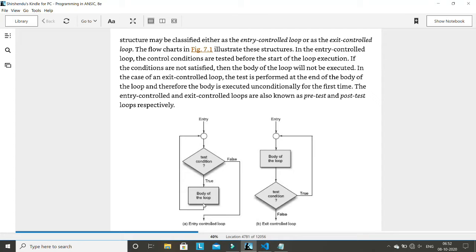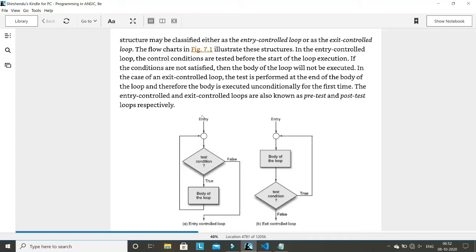Or for example, if you remember the last quiz, there was a question, most probably the last question, where you have to calculate the sum. If you want to calculate the sum, then basically you need to write sum equal to sum plus i. But the same statement you have to repeat multiple times, again and again. So that is the reason we have to use a loop there. The same thing is explained in this flowchart.